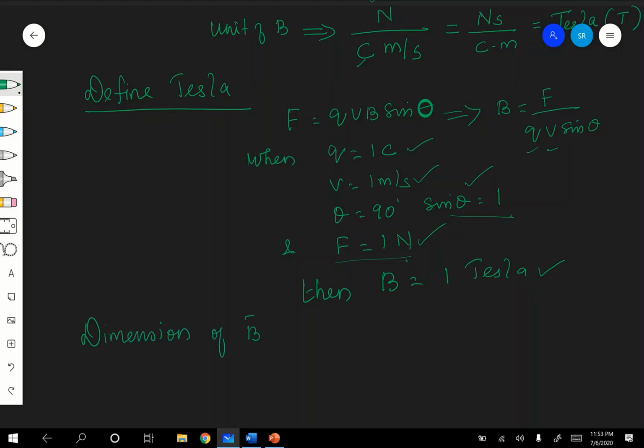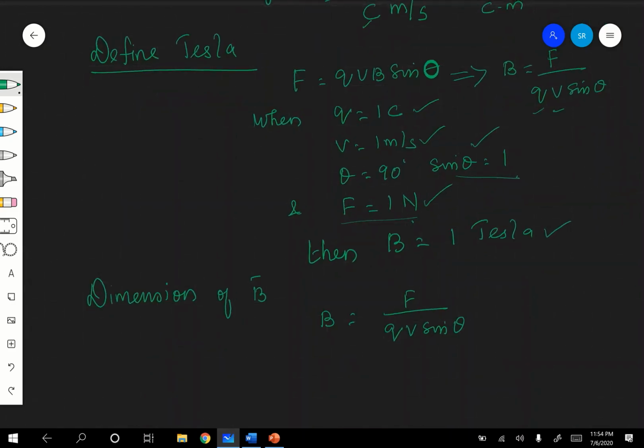Dimension of B. Tell me now, you know, B is equal to F by QV sine theta. Therefore, F is equal to M L T power minus 2, divided by Q, which is A T, correct? I into T, so A T. Then what is V? L T power minus 1.